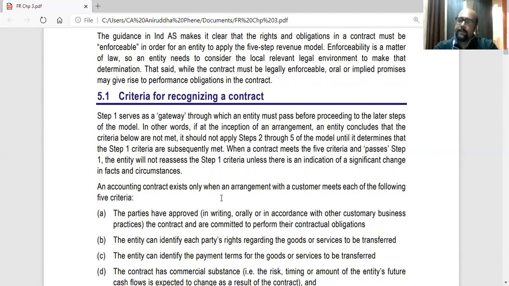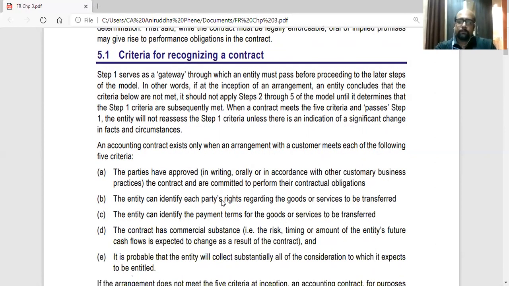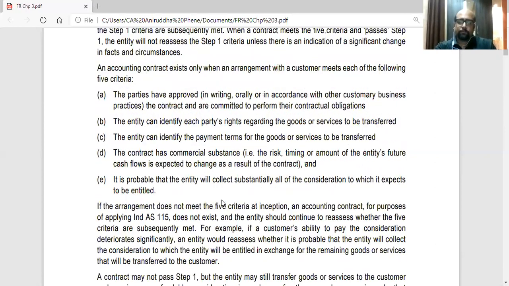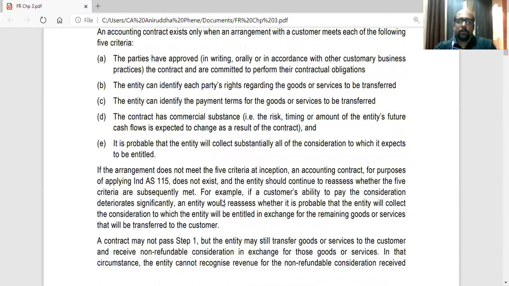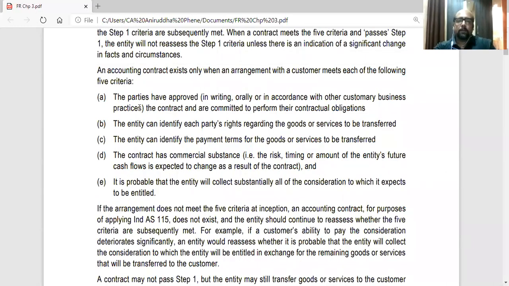So the first step is satisfied only when the criteria are fulfilled. Now these are the criteria. An accounting contract exists only when an arrangement with a customer meets each of the following 5 criteria.